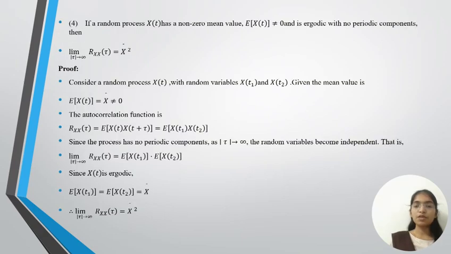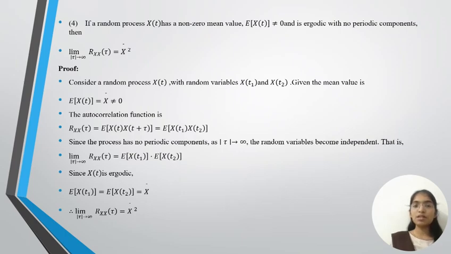Let us see the fourth property of the autocorrelation function. If a random process X(t) has a non-zero mean value, expectation of X(t) not equal to 0, and is ergodic with no periodic components, then limit mod tau tends to infinity of Rxx(tau) is equal to X bar square. Proof.